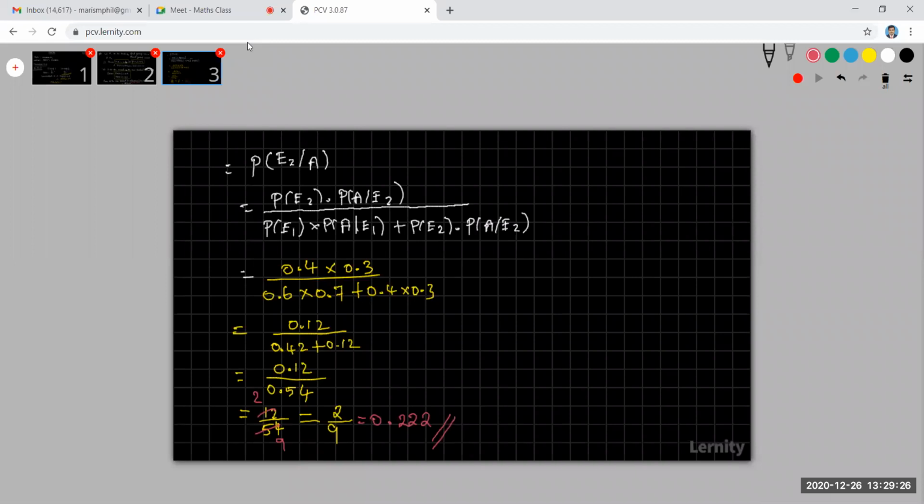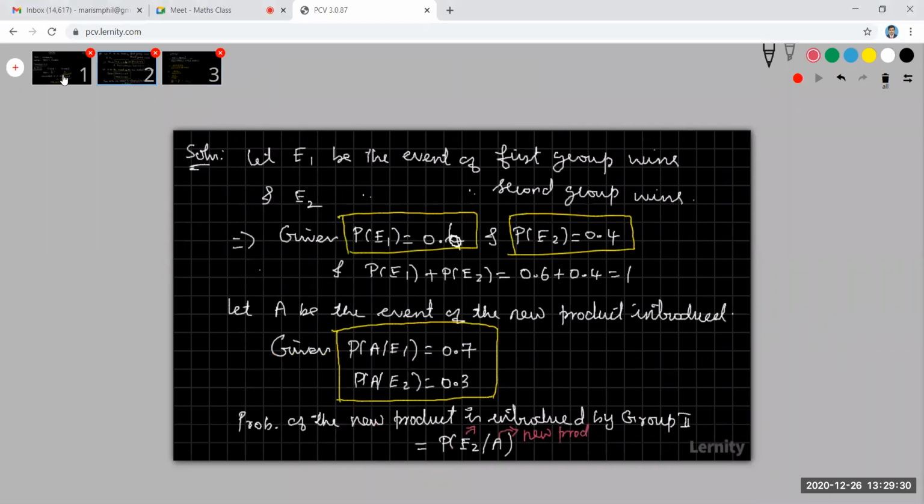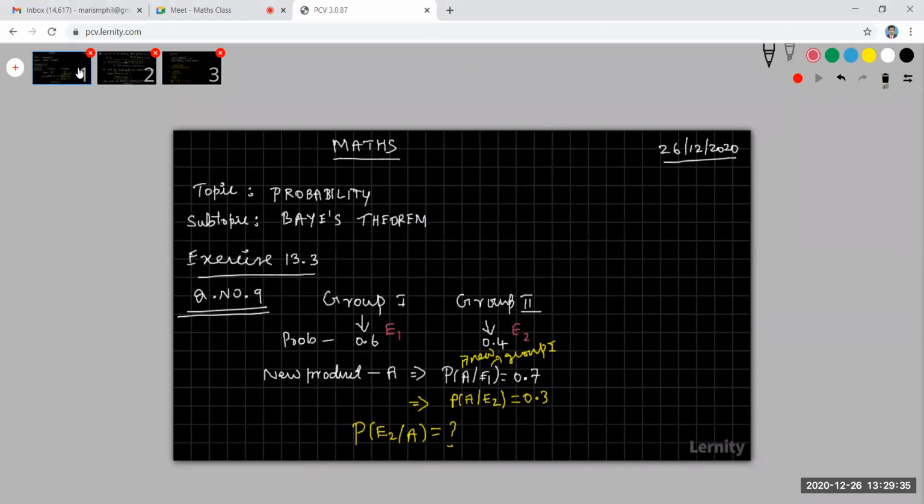Okay, students, any doubts? If you have any doubts, please ask, or tell me which slide you want to copy. The first slide is copied, all of you.